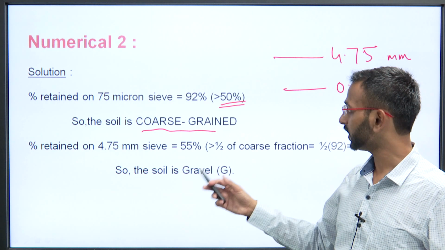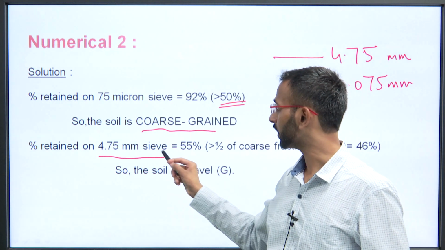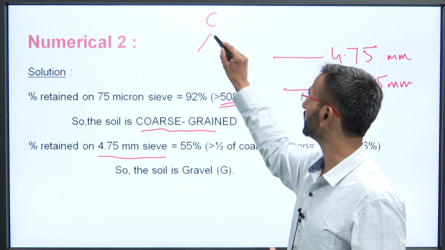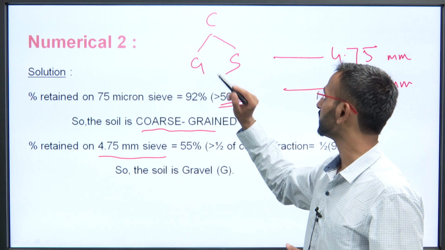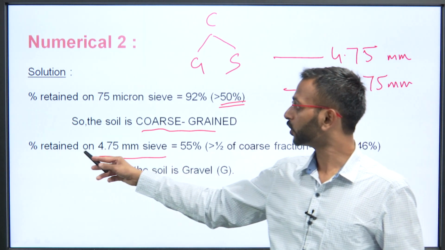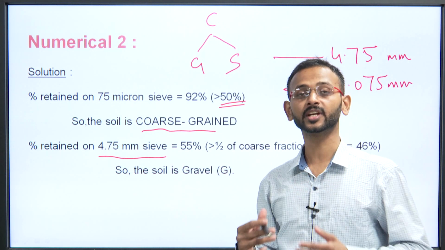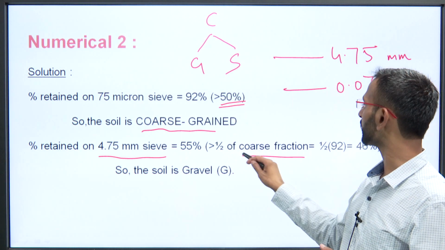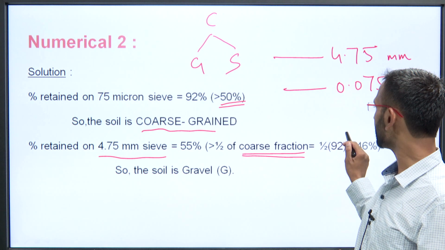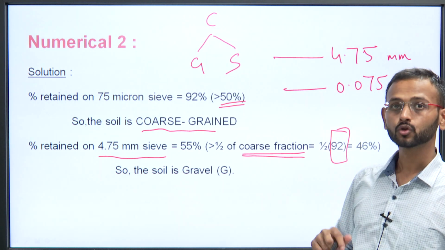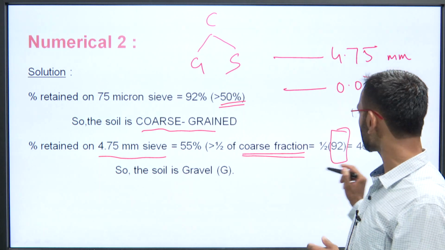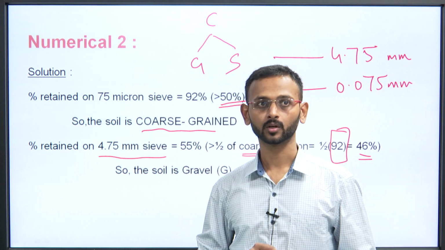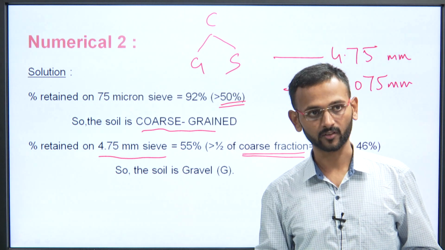Similarly, when we see the percentage retained on 4.75 mm, why are we doing this? Because we have classified it as coarse grained soil. Now, we will see whether it is gravel or sand. See, more than 50% of what is retained? More than 50% of the coarse fraction, that is 92. So, of this, more than 46%, that is 55%, is retained on 4.75. So, the soil will be gravel.